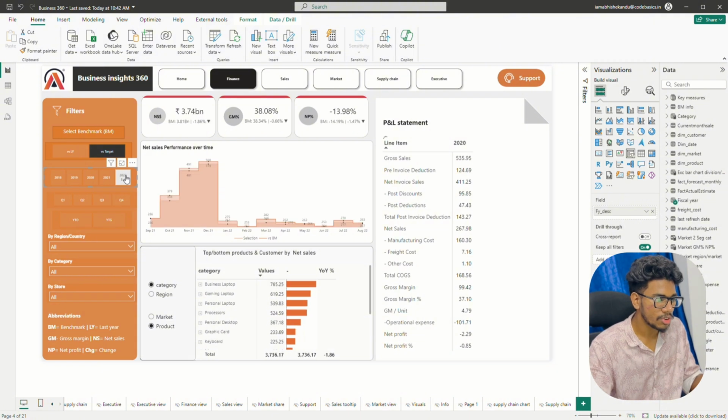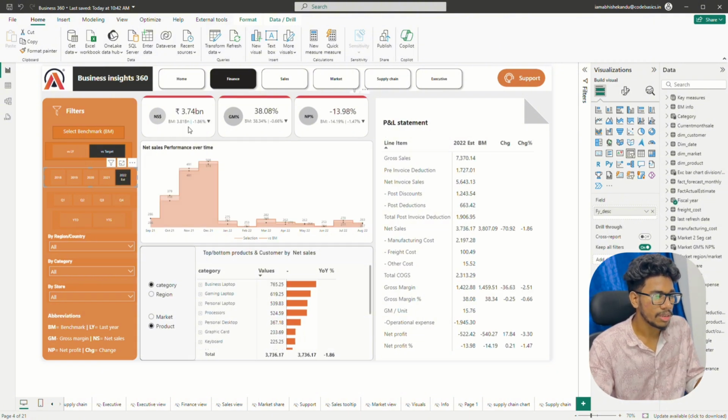If I click 2022 here, I get the benchmark for the target. It shows the red accent bar at the top, which means my target is not reached here. That's why it's showing the red bar here. The same applies to the remaining two KPI cards here, gross margin and net profit percentage.